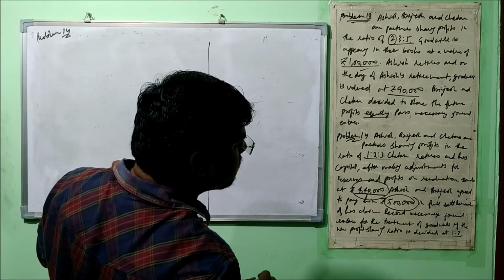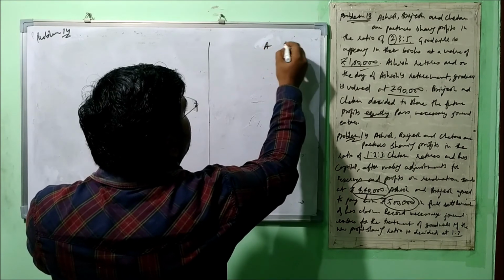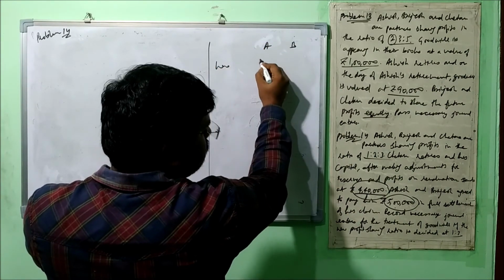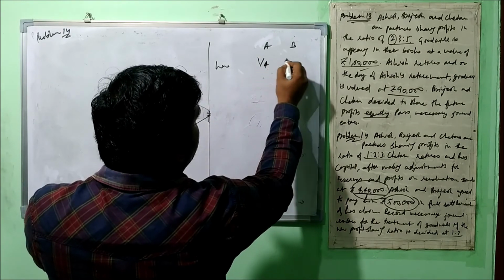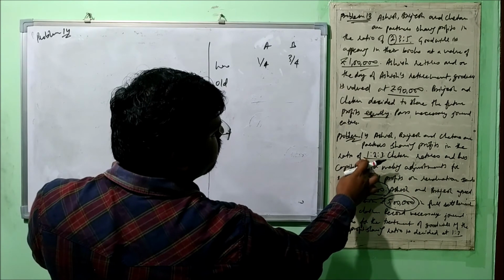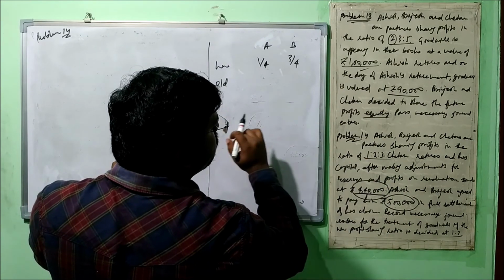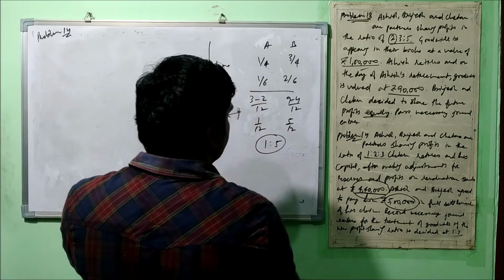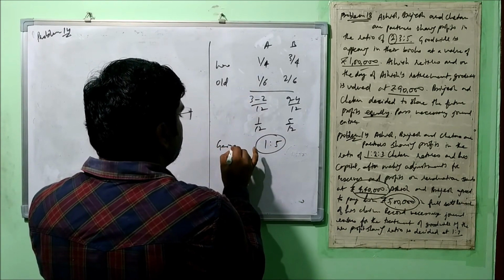Here Chetan is retiring, so Ashish and Brajesh are remaining. What is the new ratio? 1/4 and 3/4. And what is their old ratio? Old ratio is 1/6 and 2/6. Let's calculate it. So it comes out 1:5. That will be their gaining ratio.